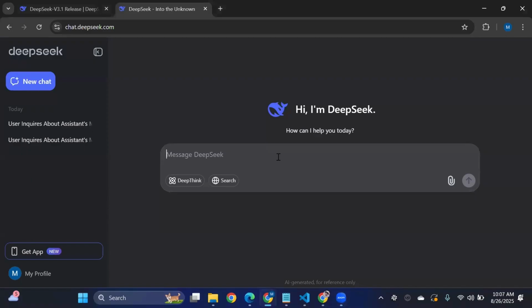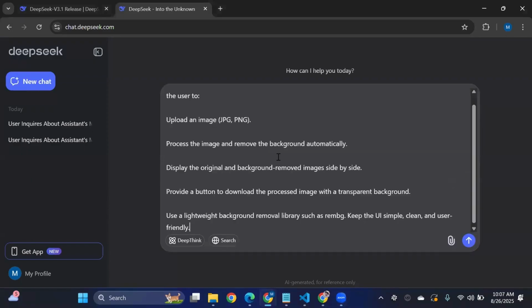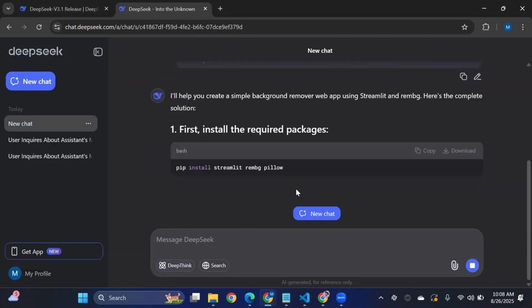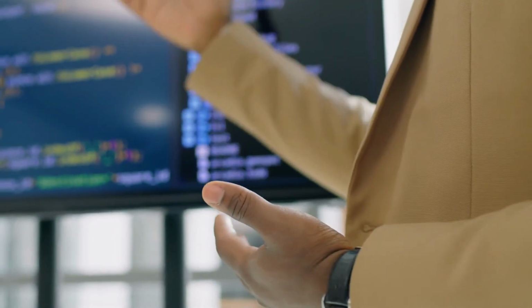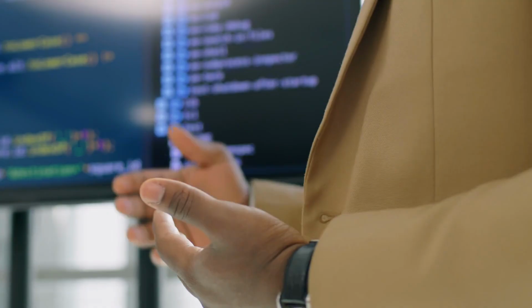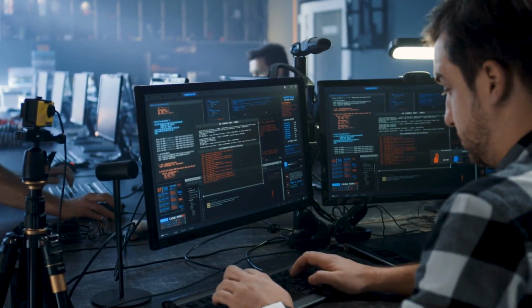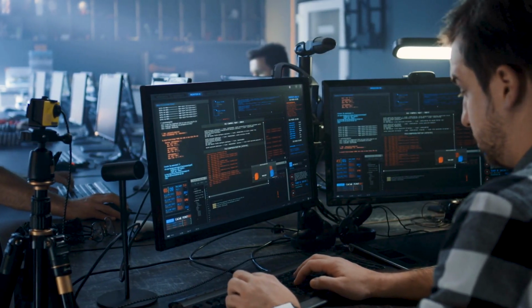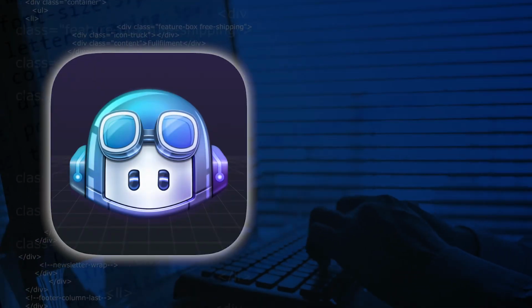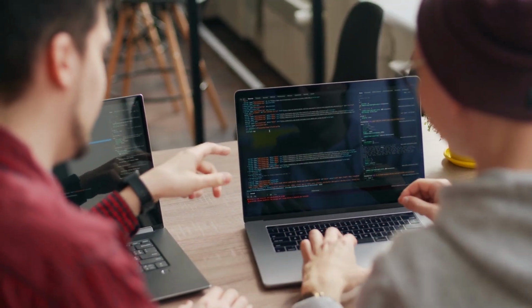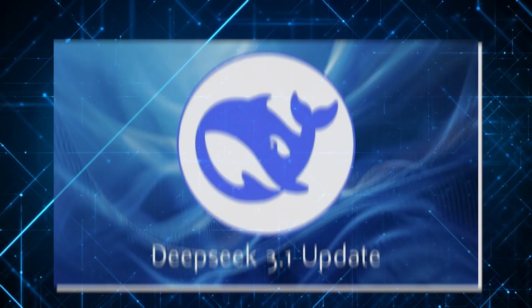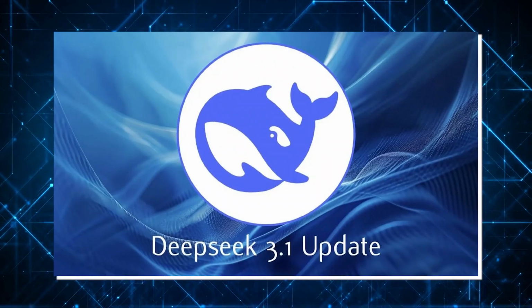Picture this. You describe a feature in plain English, and DeepSeek drafts the function, structured, documented, ready to deploy. Teams are seeing 40% reduction in code review times, and solo developers are rolling out side projects at breakneck speed. It even integrates with GitHub Copilot and JetBrains. If you've ever wished coding felt more like brainstorming with a genius pair programmer, DeepSeek V3.1 is your dream come